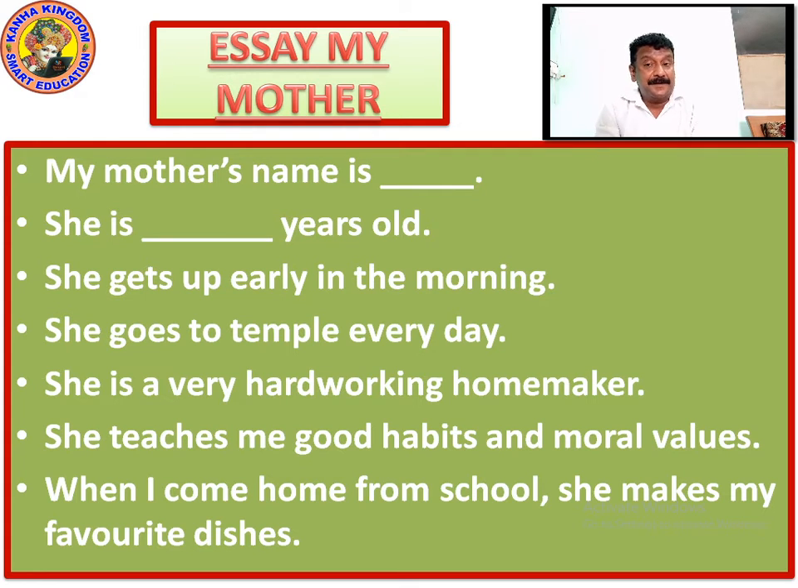So now first of all, the first is my mother. My mother's name is what? My mother's name is, you have to write it on your board. She is dash years old. So you have to write the age here. Right? So now everybody's mother's name is different. Everybody's mother's age is different. So now according to you, you have to write it.